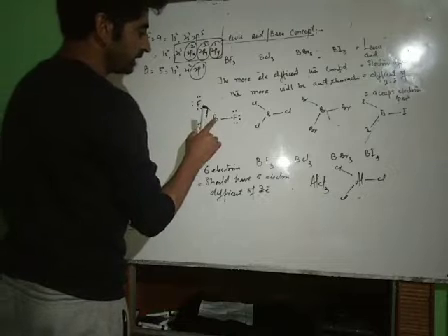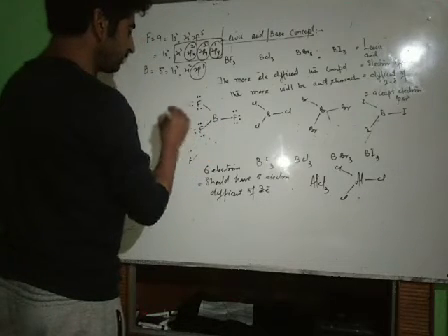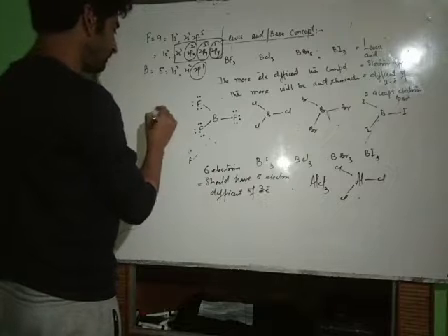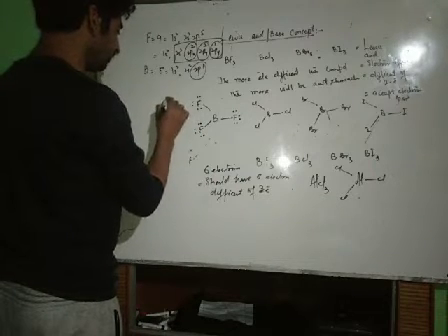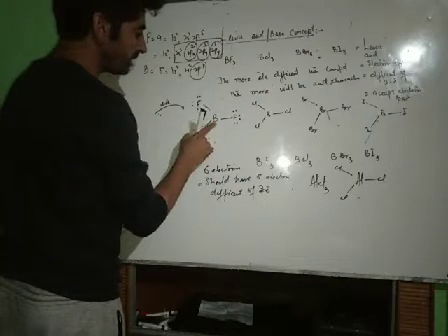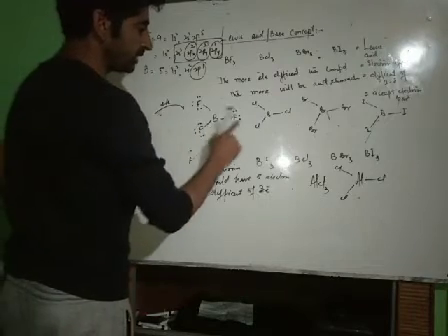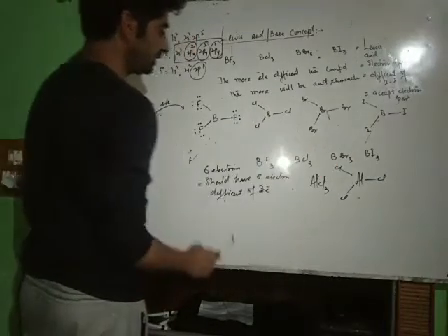Now since boron is electron deficient, it can accept an electron pair from a nucleophile or any species which donates an electron pair. Now we have to check how much this boron is electron deficient in each case.